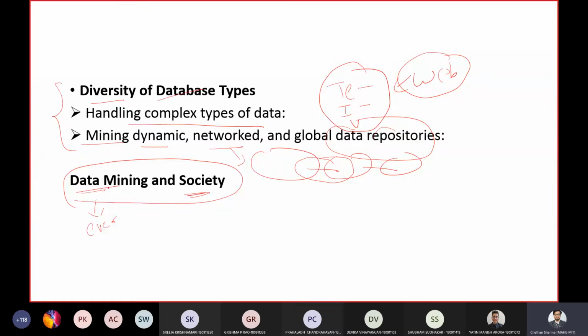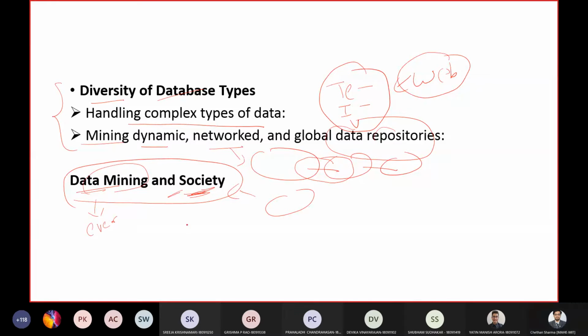Or, data mining cannot be said to always be used for a good purpose. If my intention is not right, I might use data mining in a way which is not good for society. Like I might mine data from a credit card database to steal your data. That is not helpful for society.